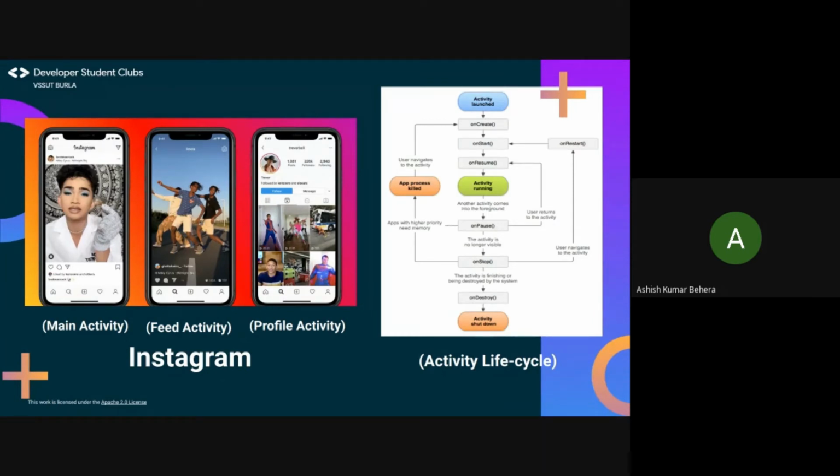Now say that while you are using this app or any kind of app, you get a phone call from your friend. In that case, the call app comes to the foreground with high priority. Then the previous app that you are using goes down to the background, sustaining a state known as the pause state, by using the onPause method.